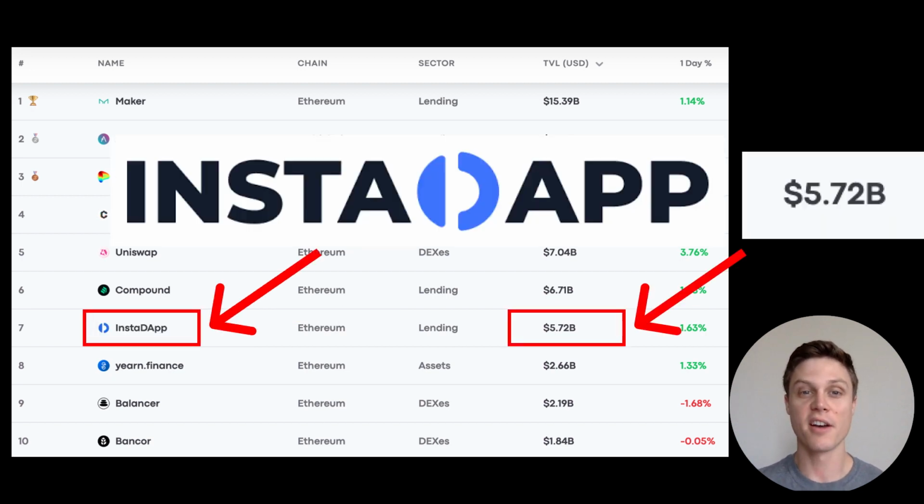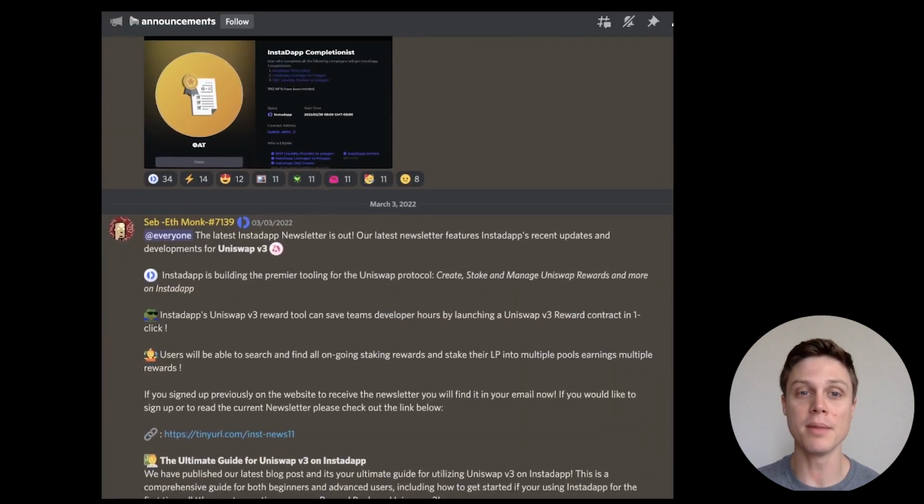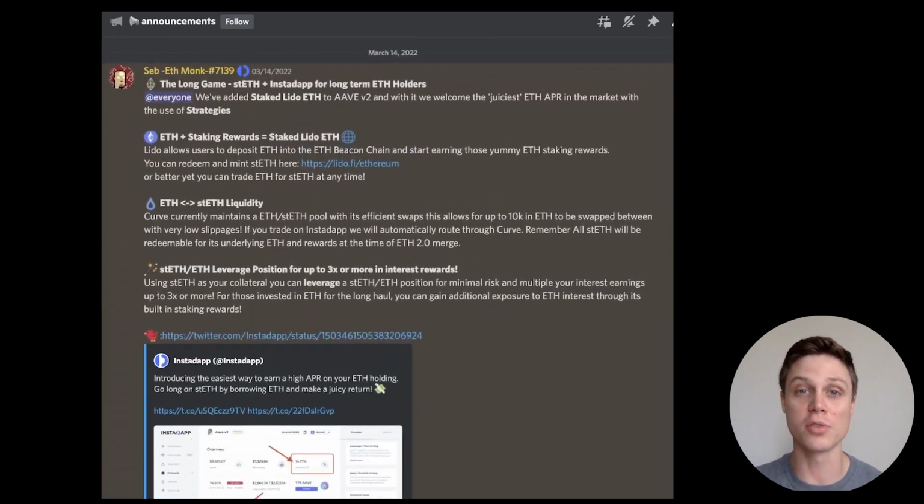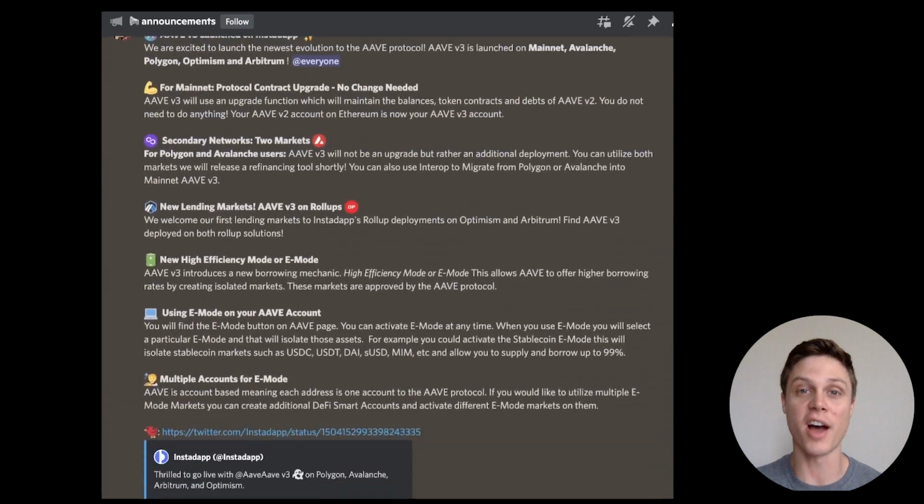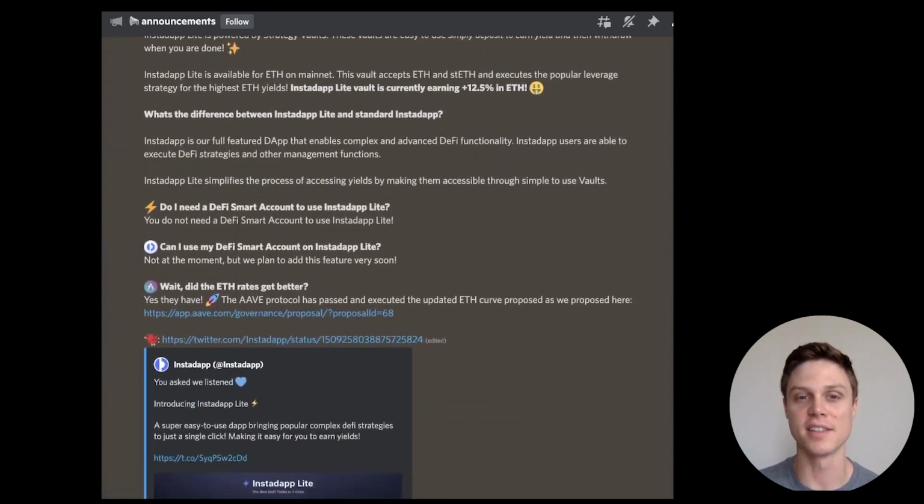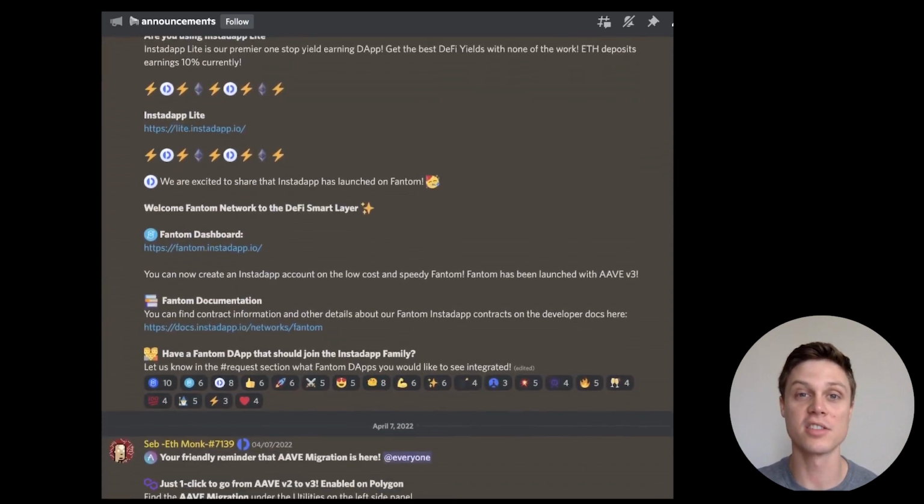Instadapp currently has 5.6 billion US dollars worth of value locked, yet its market cap is tiny compared to the other protocols in the top 10, especially relative to its TVL. While this might be because of a smaller amount of protocol revenue sources, the Instadapp team is releasing a constant stream of new features that could add revenue sources as well as provide immense value for its users. I've never seen a protocol that innovates at the rate of Instadapp. Every time I look away for 5 seconds, they have a new killer feature being announced on Discord.